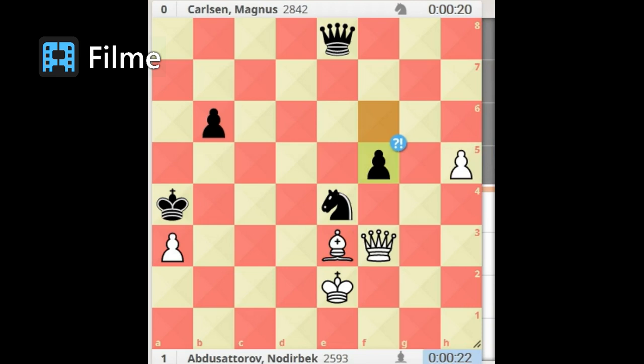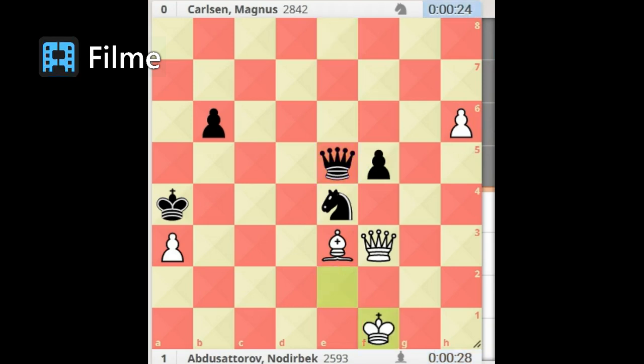Now back to the game where Carlsen played f5. h6 as expected. Queen e5. I can't say here that the reason for this move is pawn protection, because of course if Abdusattorov plays queen captures pawn he will lose the match with the move knight g3 fork. King f1 to untie the bishop and keep away from any sudden traps from Carlsen, and for another reason we will see shortly.